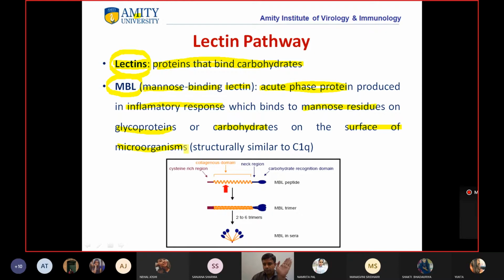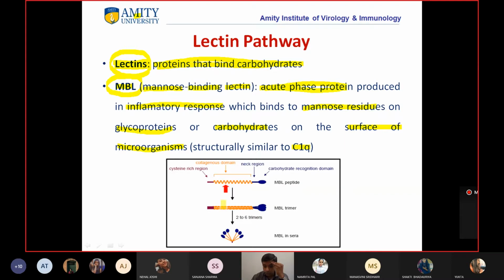Okay, so I'll just ask you again all these things. But now let's see the structure of this MBL. The structure of MBL is similar to C1Q. Students, if you remember the classical pathway, I'm sure you will also remember the structure of C1Q. I'm not talking about the whole C1, I'm just talking about the C1Q. And you can see the picture here.